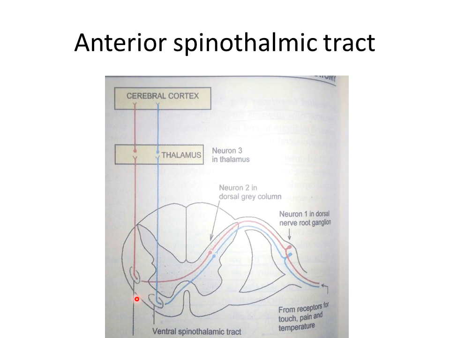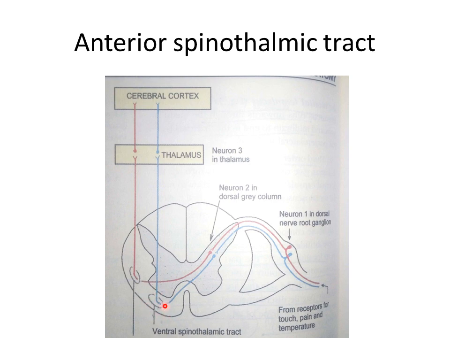tract. As the anterior spinothalamic tract ascends through the spinal cord, new fibers are added to the medial aspect of the tract. Thus, in the upper cervical segments of the cord, the sacral fibers are lying most laterally, as in the lateral spinothalamic tract, as I have told you. The sacral fibers are mostly lateral, and the cervical segments are mostly medial. Now you have to tell me in your assignment what is the significance of this arrangement of fibers.